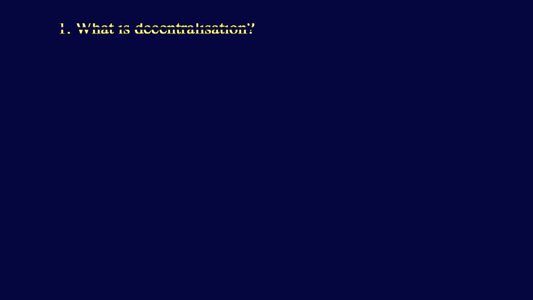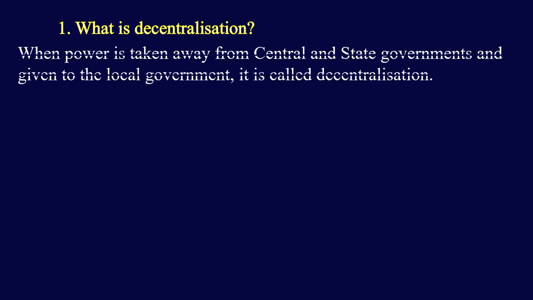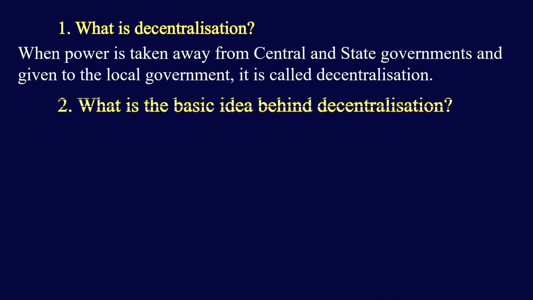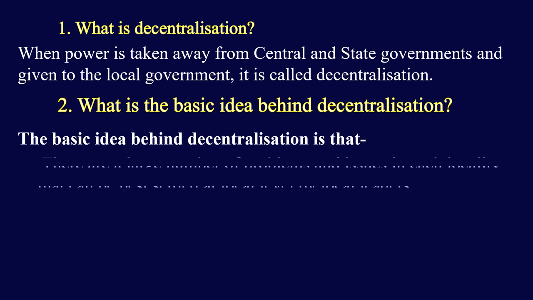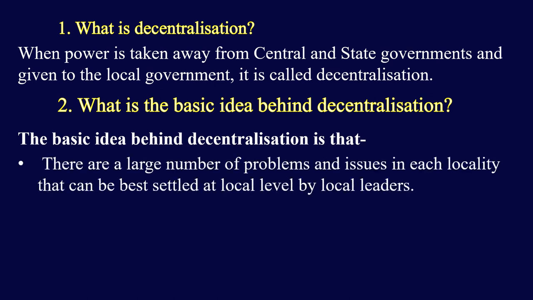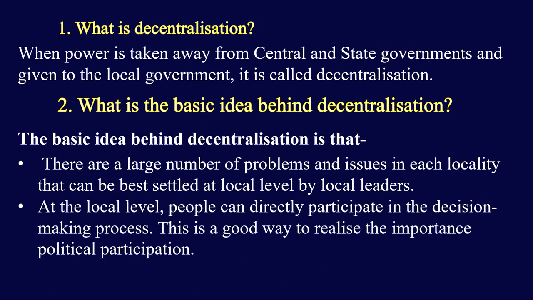Now you can write in short, what is decentralization? When power is taken away from the central government and state governments and given to the local government, it is called decentralization. And what is the basic idea behind decentralization? The basic idea is that there are a large number of problems and issues in each locality that can be best settled at the local level by the local leaders. And at the local level, people can directly participate in the decision-making process. And this is a good way to realize the importance of political participation.